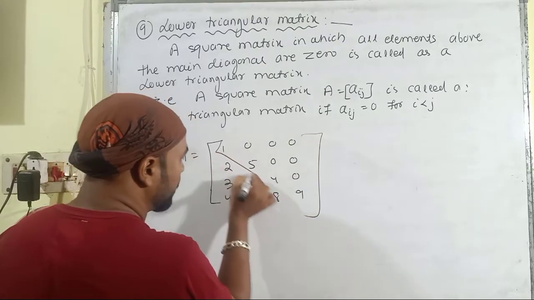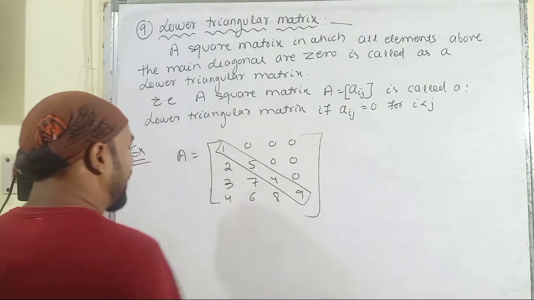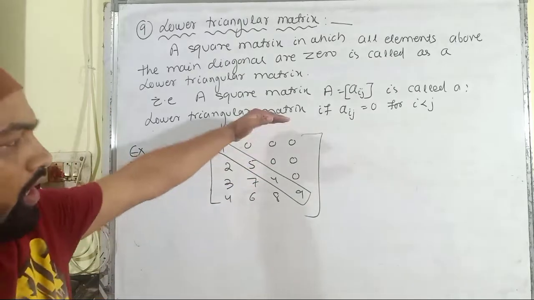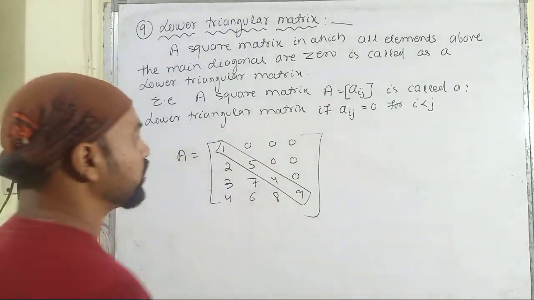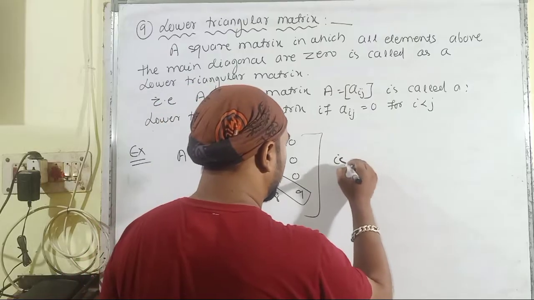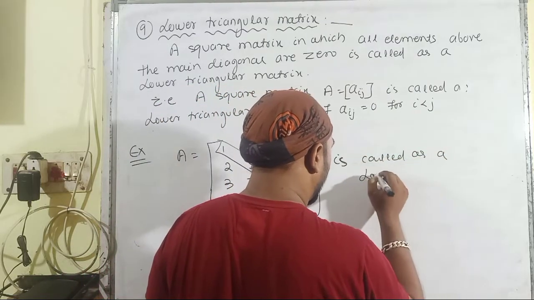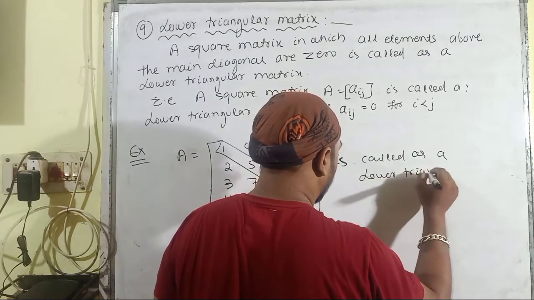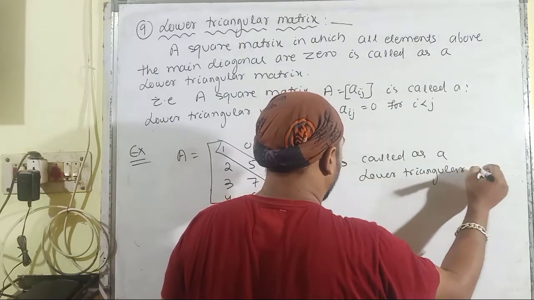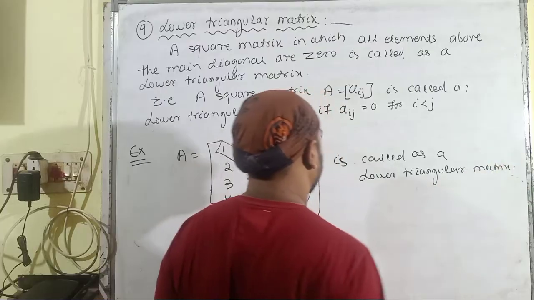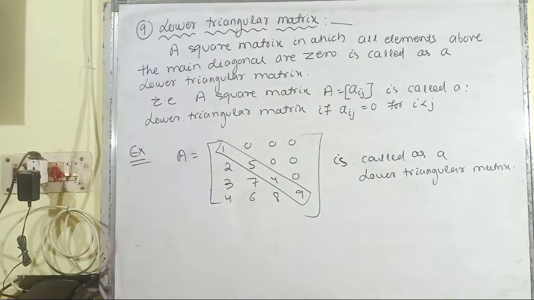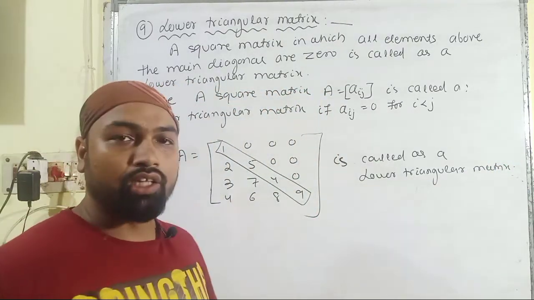And you can see that this is the main diagonal, and the elements above the main diagonal are equal to 0. So it is called a lower triangular matrix. So it is the ninth type of matrices.